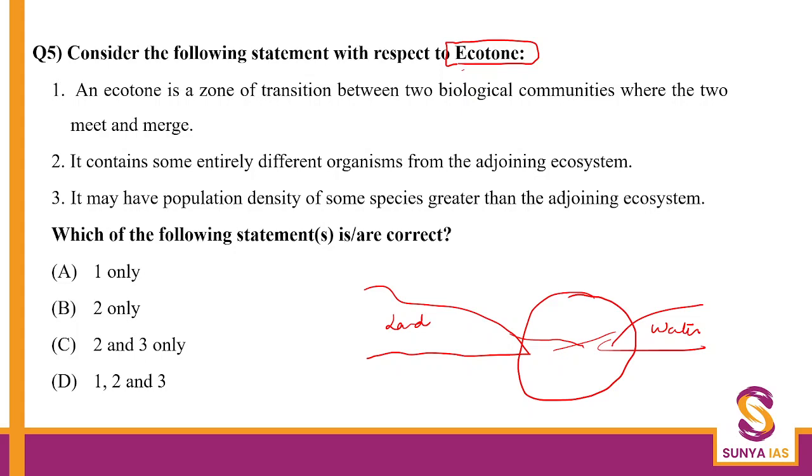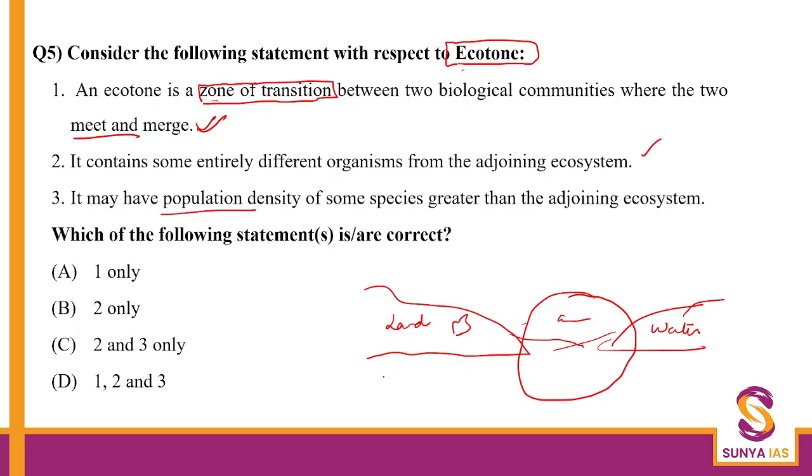Okay. So first statement, an ecotone is a zone of transition. Yes, this term we also understood. It is a zone of transition between two biological communities. Absolutely correct. Where the two of them meet and merge. It contains some entirely different organisms. Yes, let's say there's a frog here, let's say there is a fish here. So in the case of an ecotone, there can be some organisms which are absolutely different. That is absolutely correct.